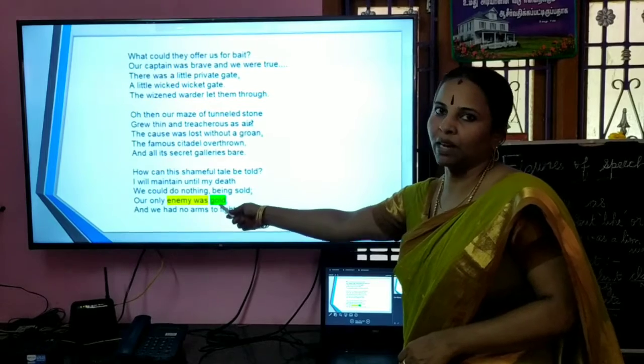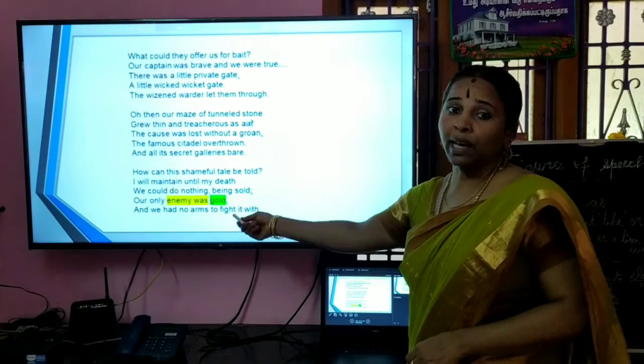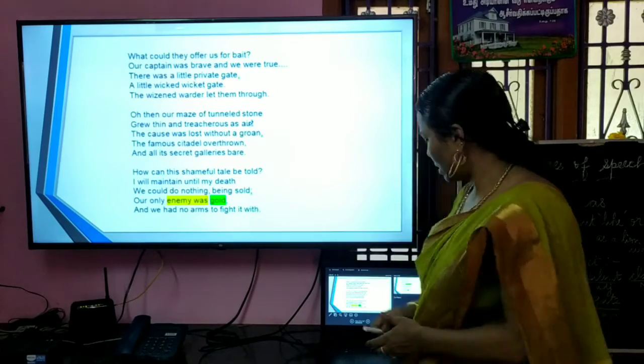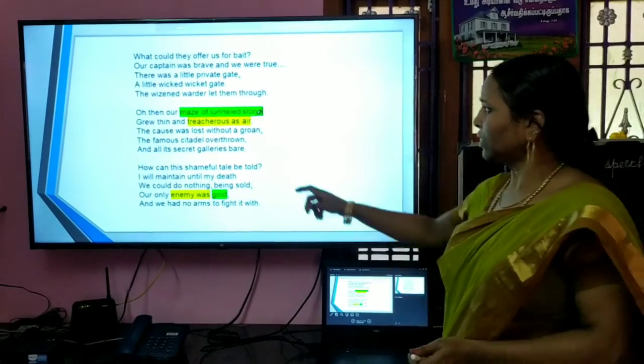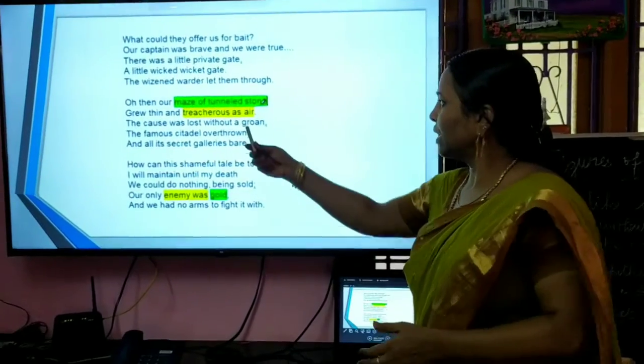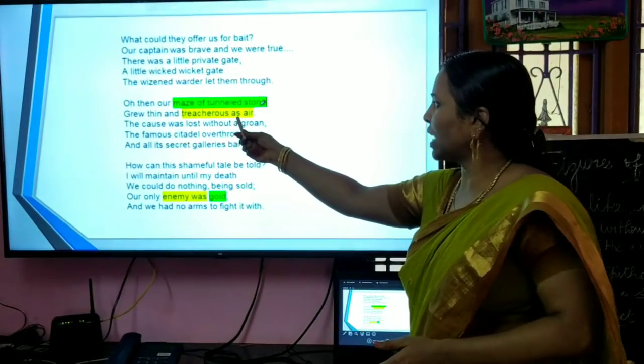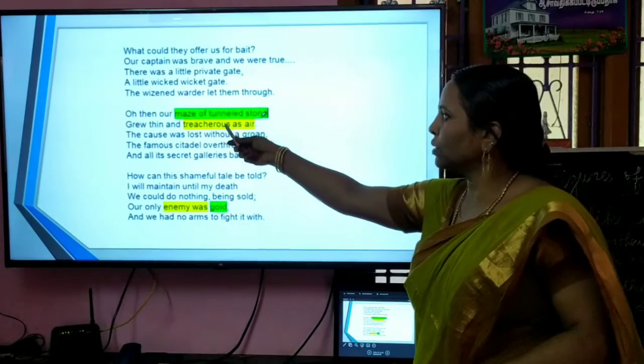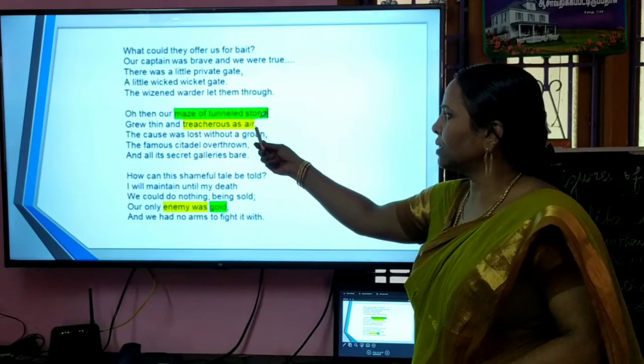So it is metaphor. Next, treacherous as yet. Here treacherous as is used. When like or as is used, then it is simile. So treacherous as yet is simile.